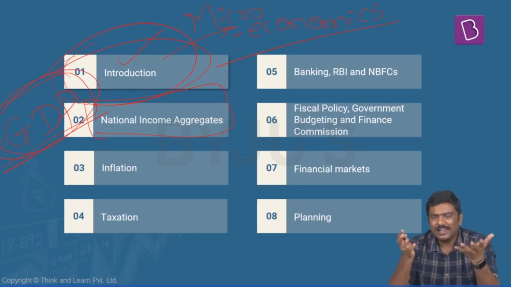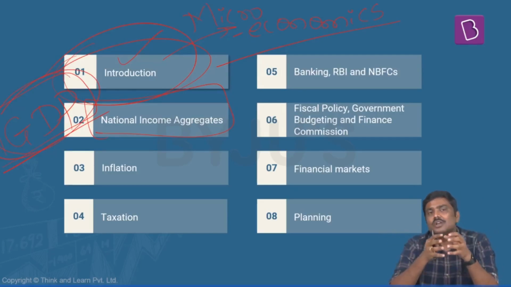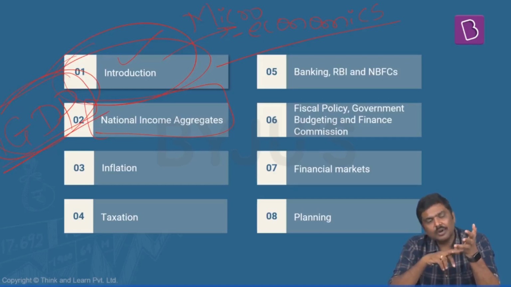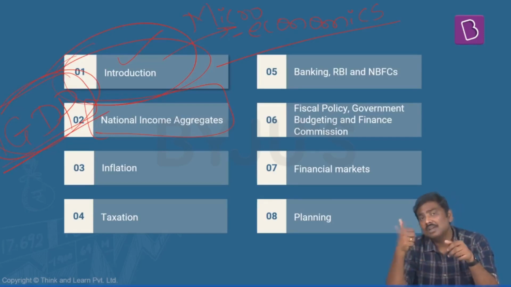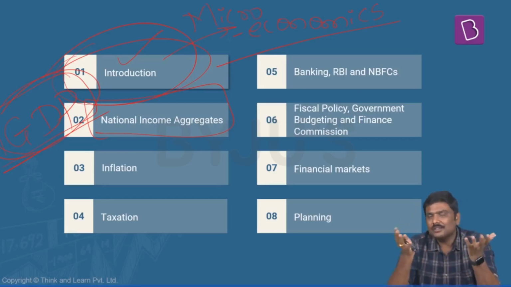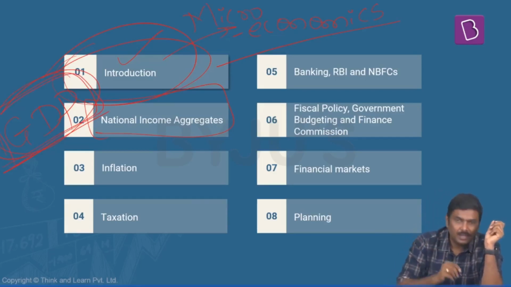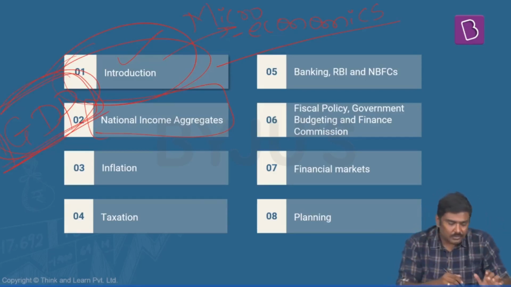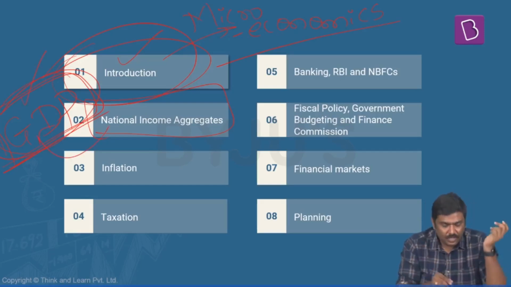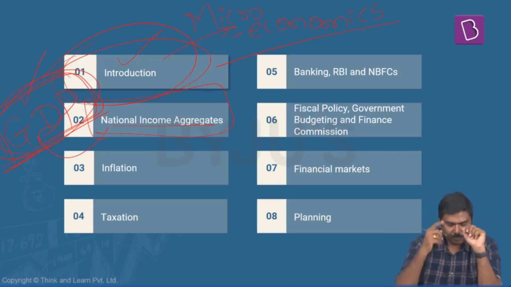We'll discuss aggregates. Aggregates is nothing but a group. Okay. So we'll discuss aggregates such as GDP, gross domestic product, GNP, gross national product, NDP, net domestic product, NNP, net national product, per capita income, national income. So these are different aggregates, but out of these, the most important aggregate from the UPSC exam perspective will be GDP. And that will be our focus of discussion under this idea of national income aggregates.